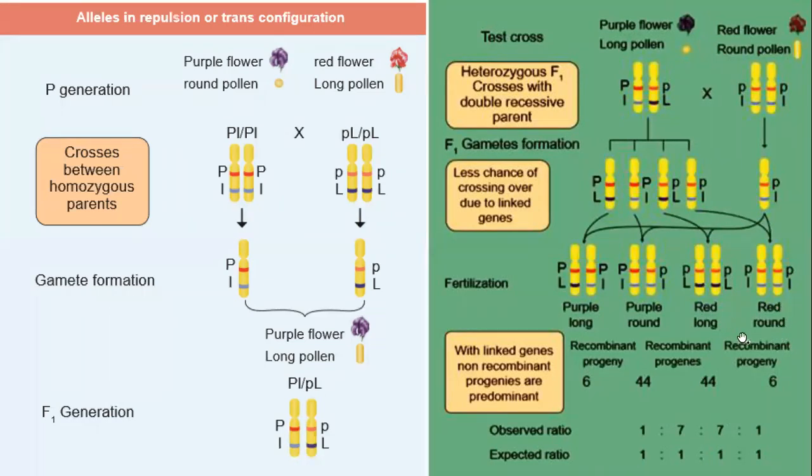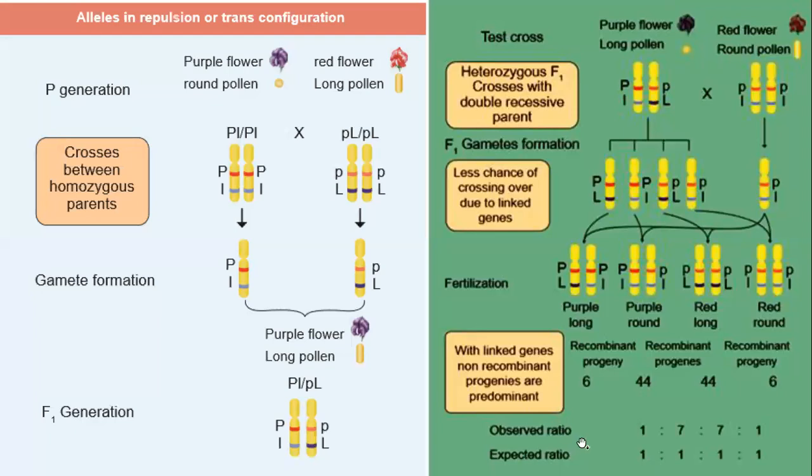So what is the parental combination? Purple flower and round pollen is one parent, and red flower and long pollen is the other parent. So the middle two are the parental combination, but these outer two are recombinant. The recombinant progeny are 6 and the parental combination is 44, 44 and 6.